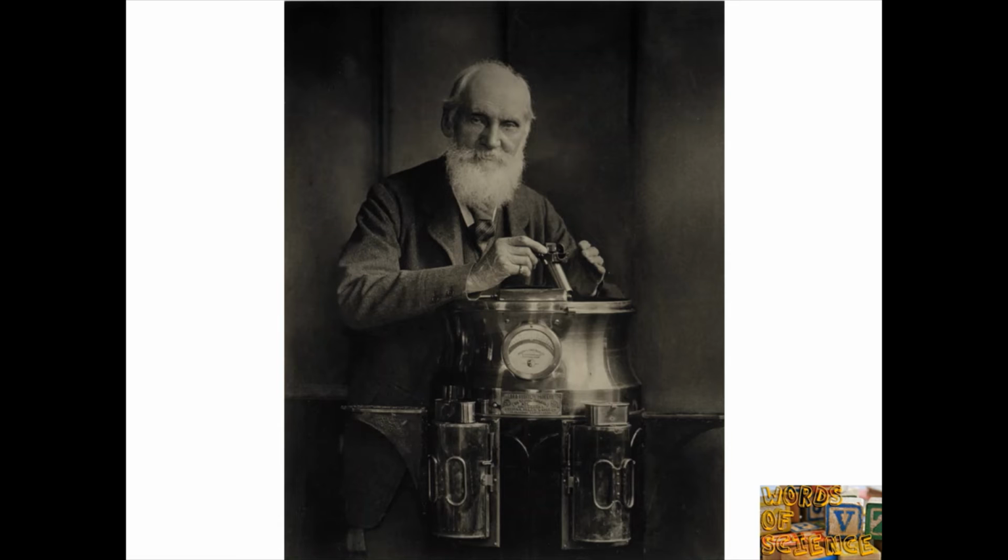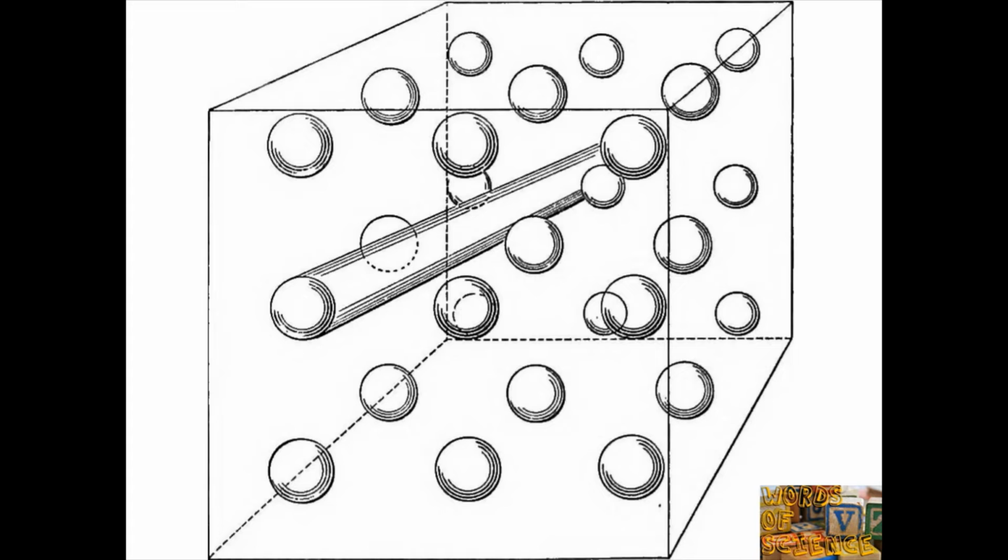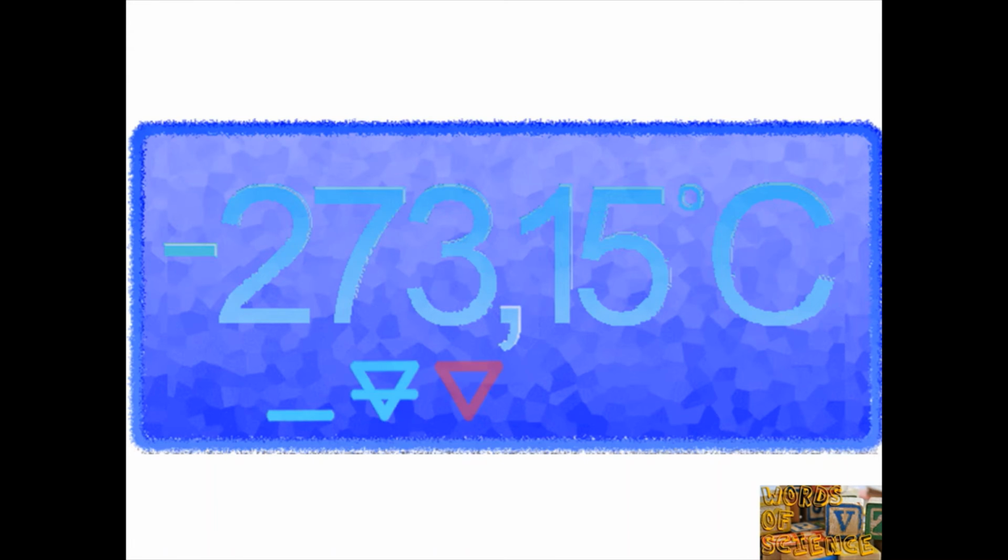The British physicist William Thomson extended the idea in the 1860s. He treated temperature as an expression of the velocity of movement of molecules in a substance. The colder the substance, the slower the motion until at a certain temperature, about -273.15 degrees Celsius, there was no motion at all. There could not be less than no motion, hence no temperature less than that. The temperature, -273.15 degrees Celsius, was a real zero.